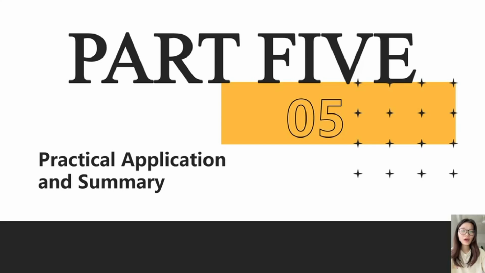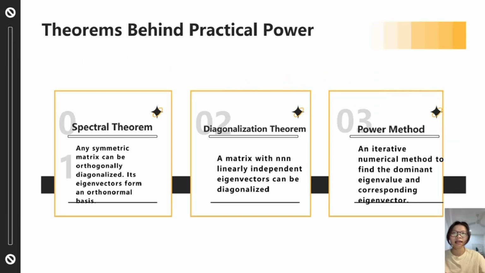Now let's quickly review the big picture. We started with linear transformations, then defined eigenvalues and eigenvectors as directions that stay unchanged under those transformations. These concepts allowed us to diagonalize matrices, analyze system stability, and simplify data through PCA. This slide highlights 3 essential theorems related to eigenvalues.